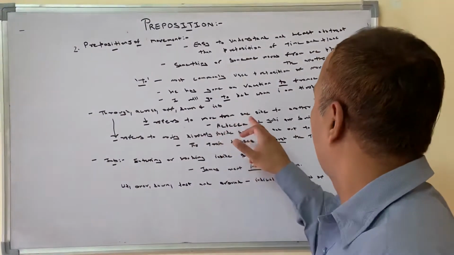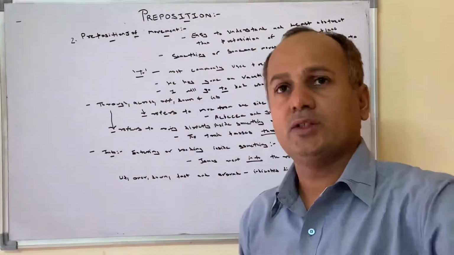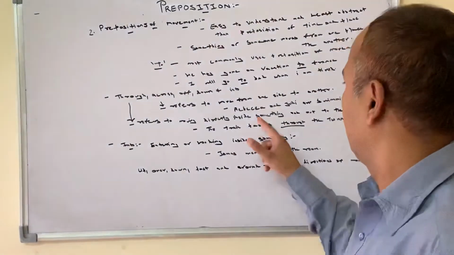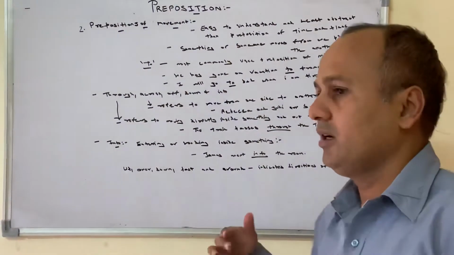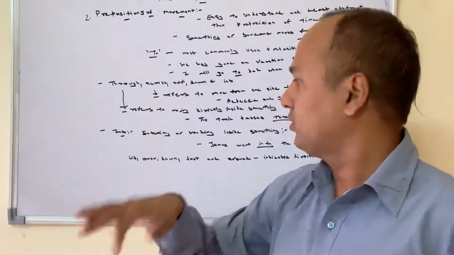Across refers to moving from one side to another. When it is from one side to another, across is used. Like Rebecca and Judy are swimming across the lake.